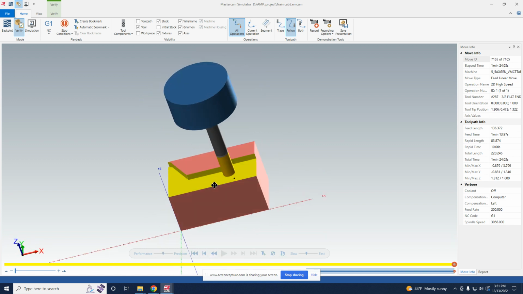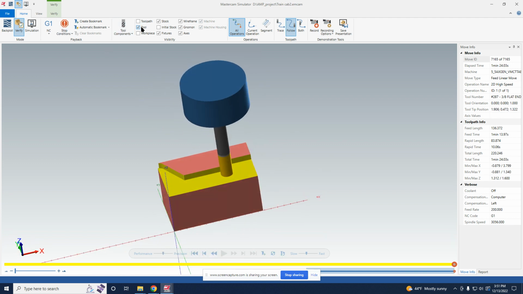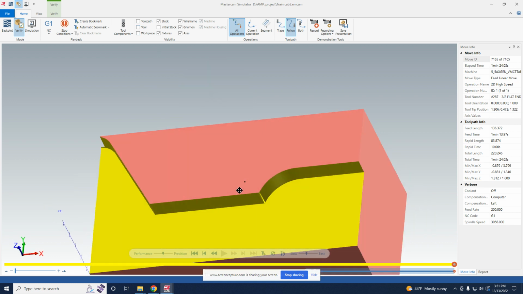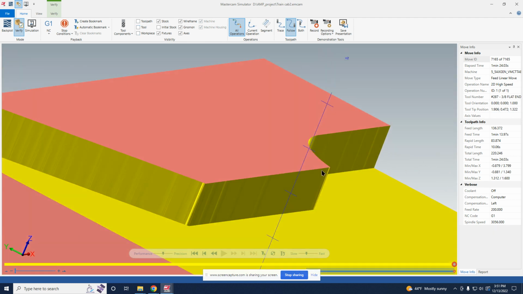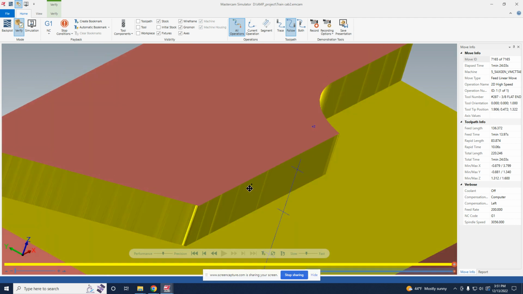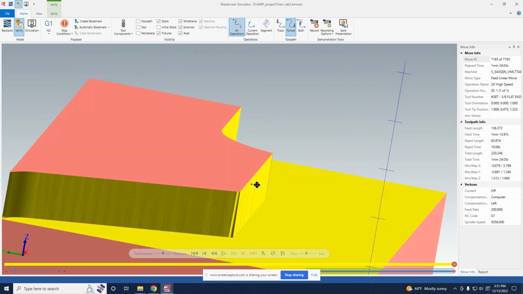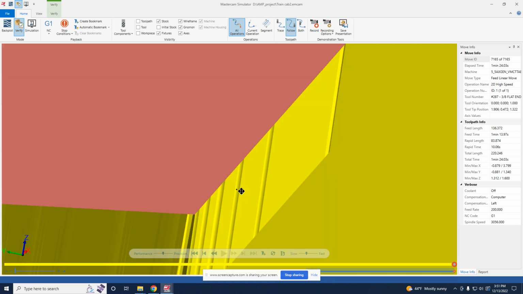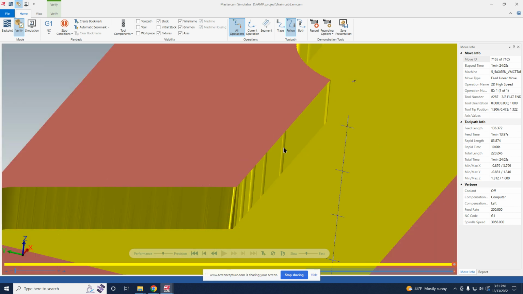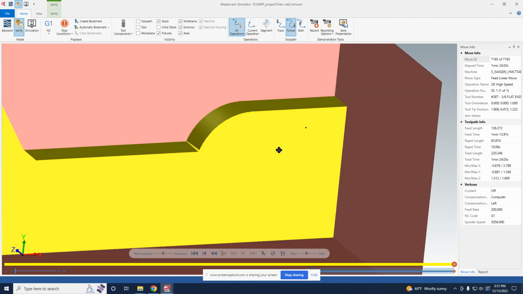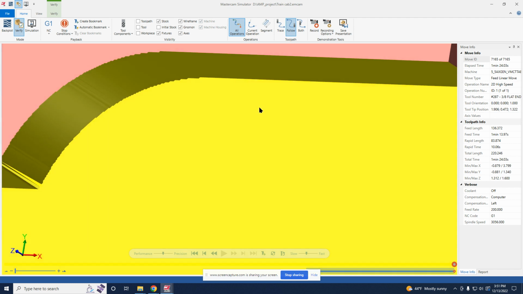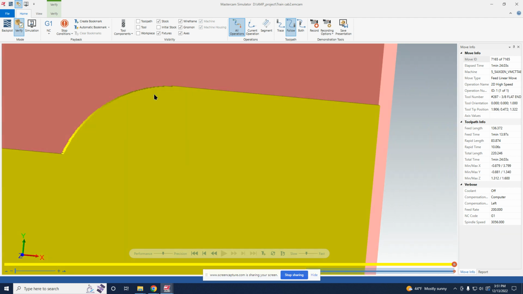And then I should hide the tool. So we can see that there's some issues in the surface quality. We can see that there's some little inaccuracies, and you can see the steps here.